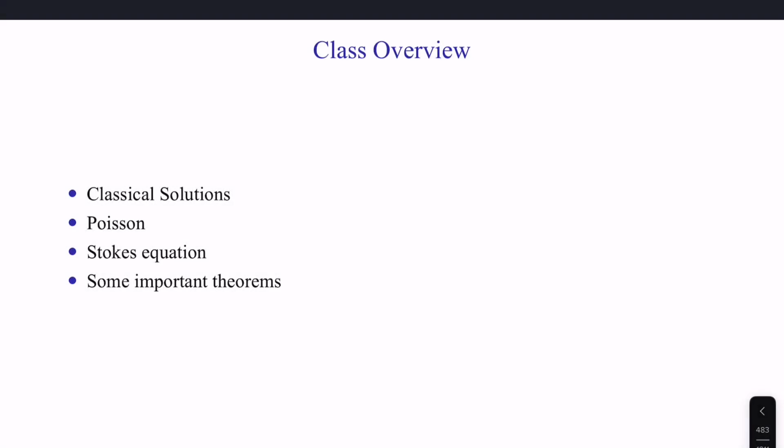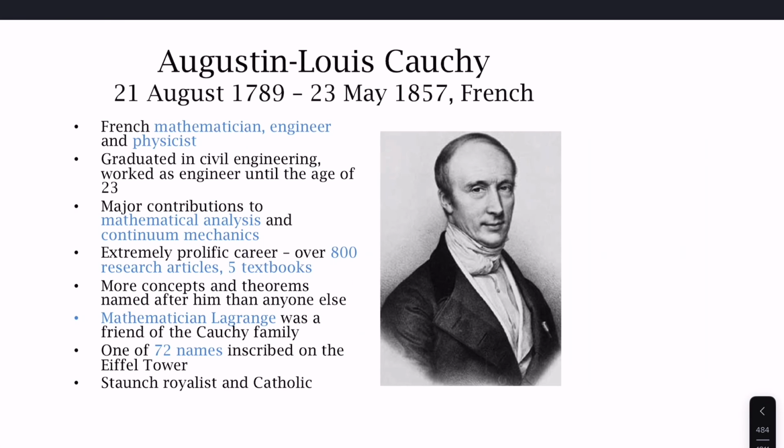We now turn our attention to some particular classical solutions of the Navier-Stokes equations. This brings us to a historical figure. Augustin Louis Cauchy is French, through 1857. He's an engineer and physicist and mathematician, and he was educated in civil engineering, much like Navier. His contributions include mathematical analysis and continuum mechanics, which is well known today.